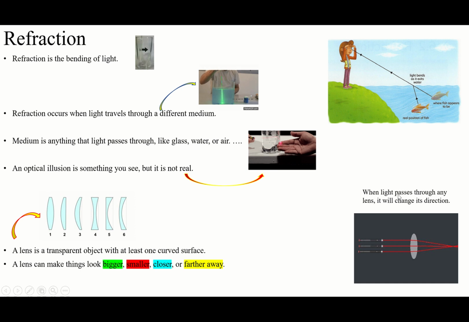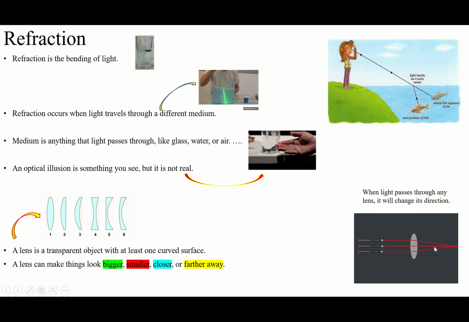So when light passes through any lens, it will change the direction. So whenever you see whatever through the lens, that's why we say it makes things look bigger, smaller, closer, further. It will never be normal. When it changes the direction, something is going to happen: either making it farther, closer, smaller, or bigger.